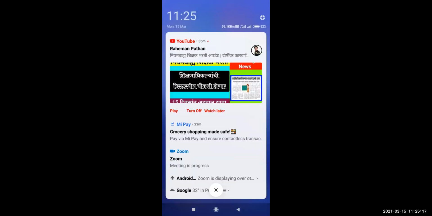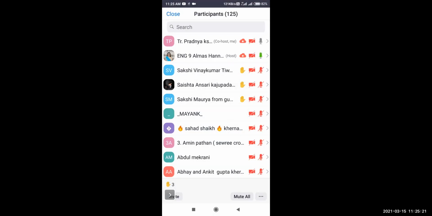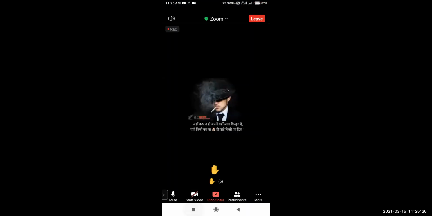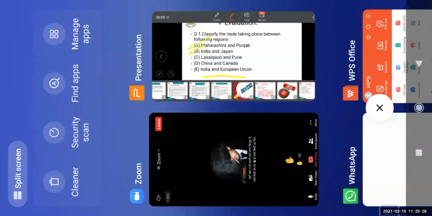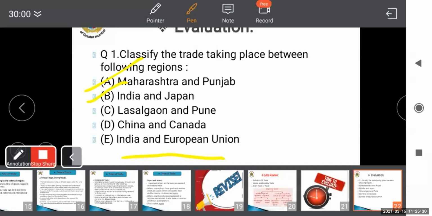Then next, Shaista Ansari from Kajupada, please unmute yourself and answer. Yes, teacher. The third one, Lasgaon and Pune, is internal trade because it is in our country.